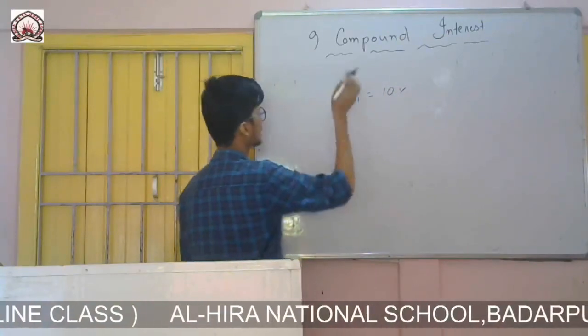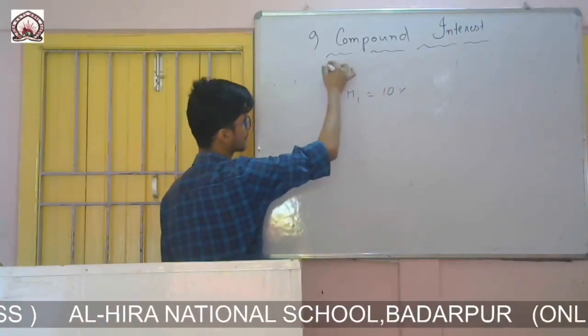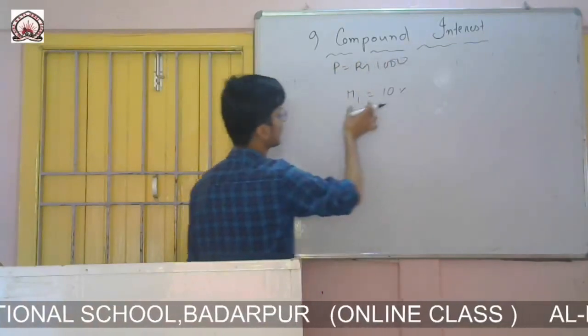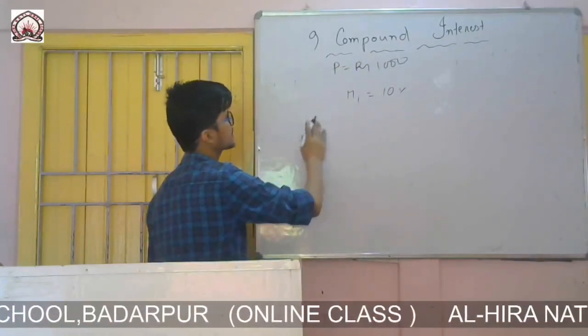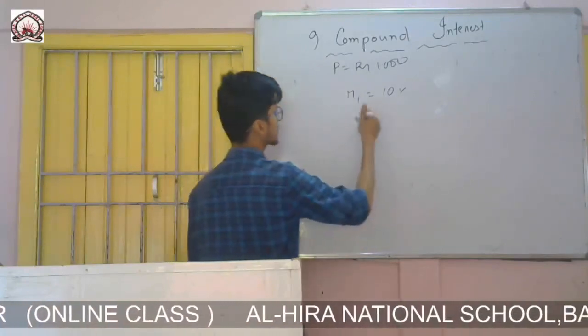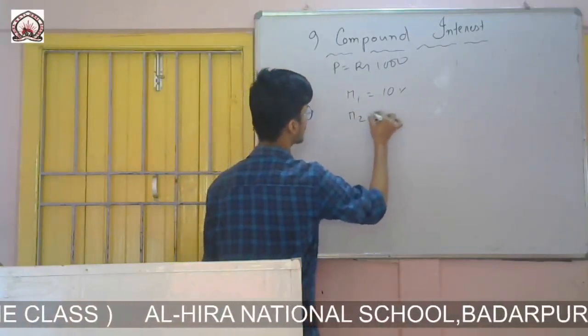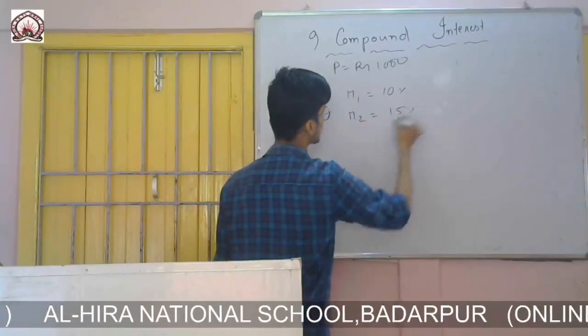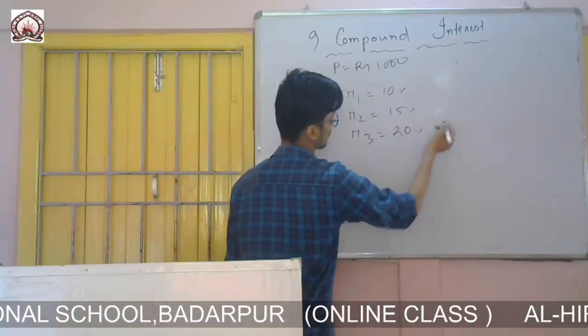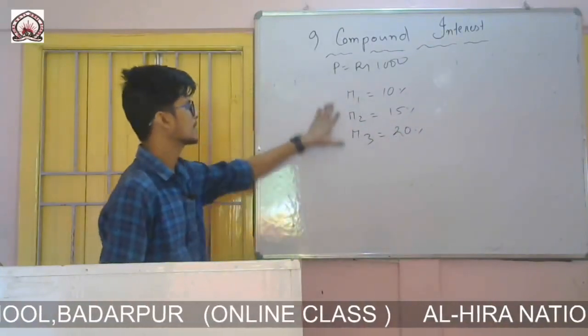For the second year, if you just take an example, principal is given as rupees 10,000, and for 3 years, 3 different rates are given. So for the first year it is given 10%, for the second year it may be 15%, for the third year it may be 20%, it may change. So the rate may change like this.